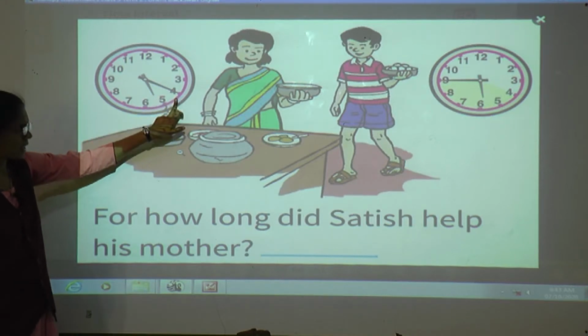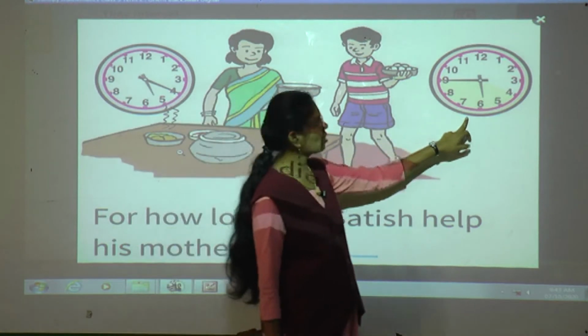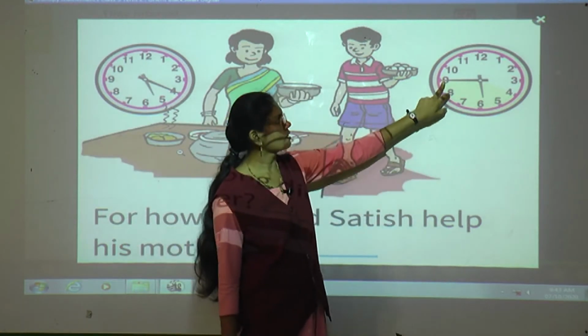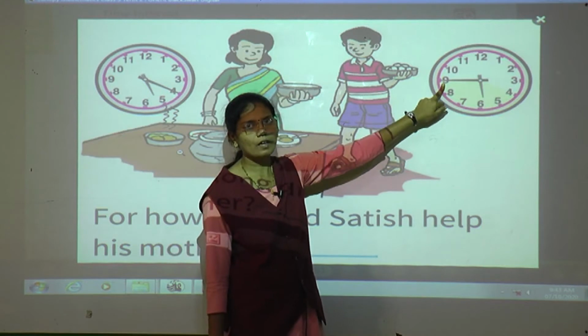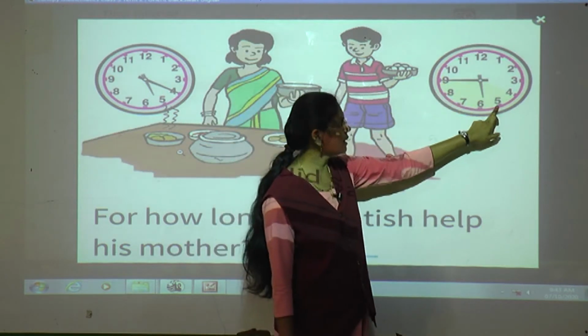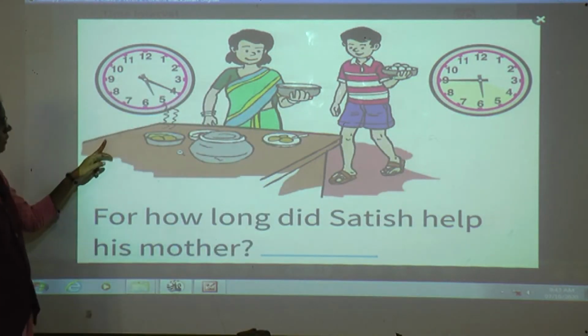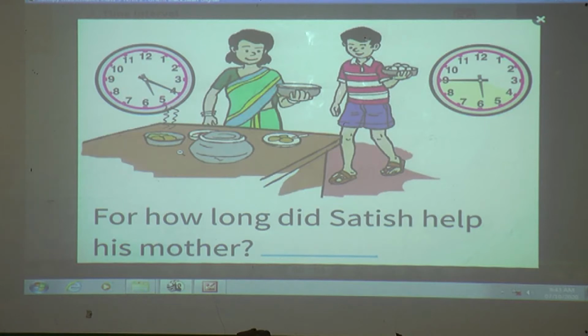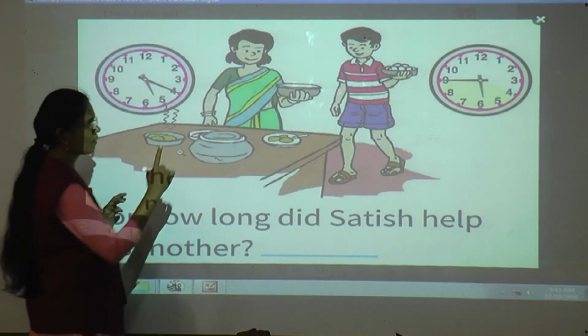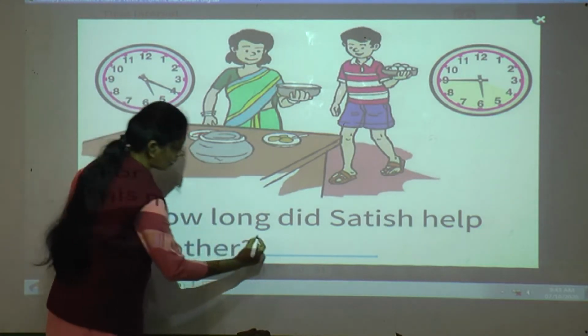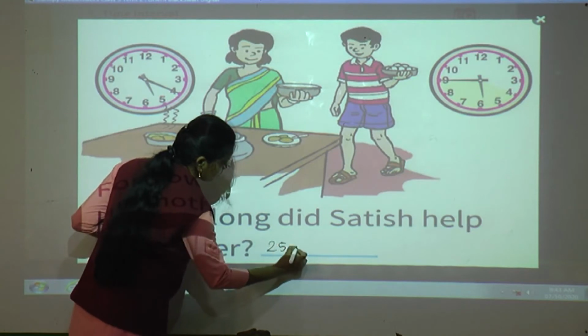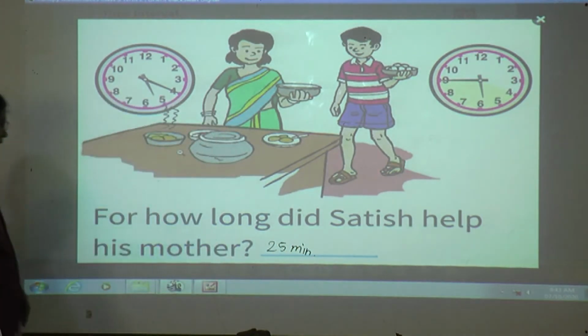From 5:20 to here, now in this clock, see what is the time? The minute hand is on 9. So 9 5s are 45, and the hour hand has crossed 5, means here 5:45. Okay, from 5:20 to 5:45. For how long did Satish help his mother? Yes, 25 minutes, correct. From 45 you have to subtract 20 minutes. So 25 minutes he helped his mother.